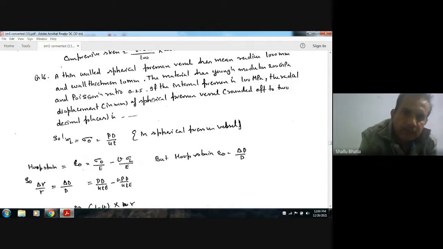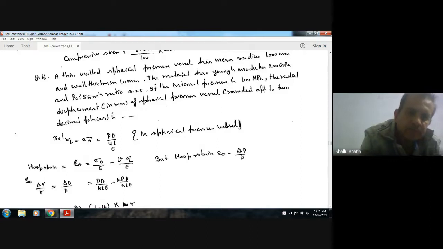Here the longitudinal and circumferential stresses in the case of a spherical vessel are the same, equal to PD by 4T. Here the diameter is 1000 into 2, the thickness is 10, P is 100 MPa, and this is your sigma L and sigma theta.